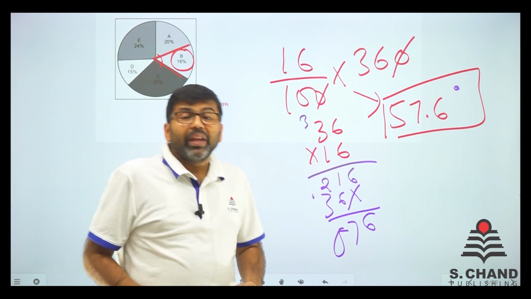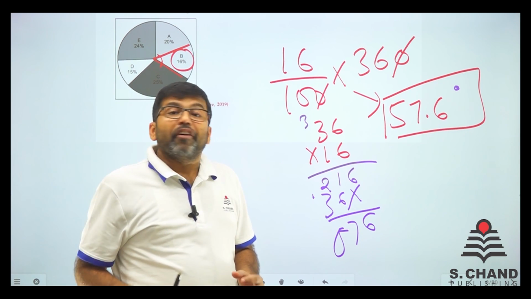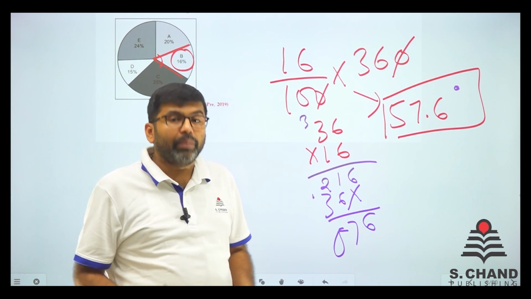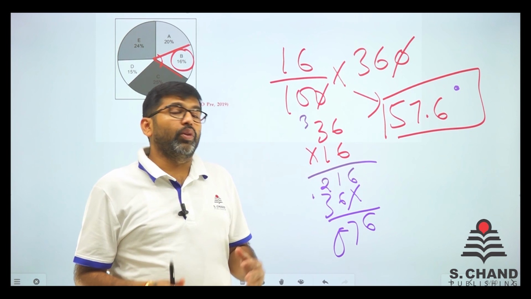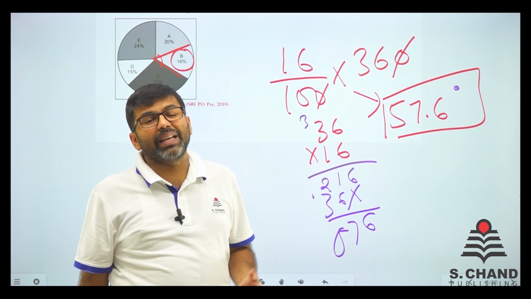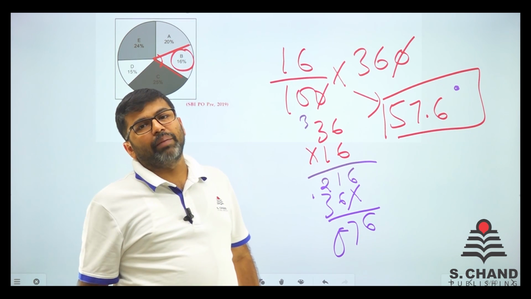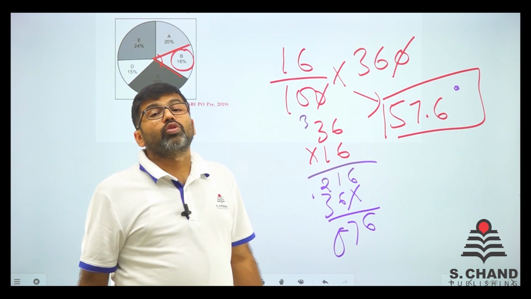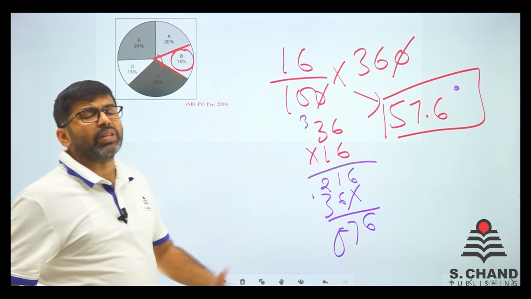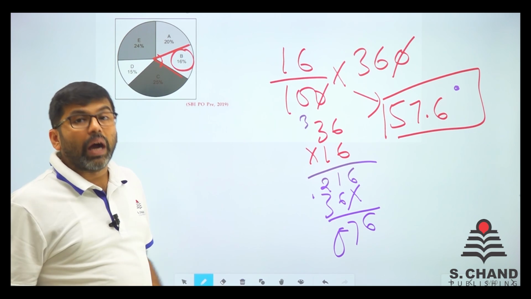So in this way, एक पूरा DI का 5 questions आपके एग्जाम में आता है. Maybe it is SBI PO or IBPS, or say you have other exams like RAS, IAS, UPSC, SSC. In SSC also, in the pre-examination, you get a single chart. So in this way you need to do the questions. So 5 questions done. Let's do some more questions and get to know how to do them.